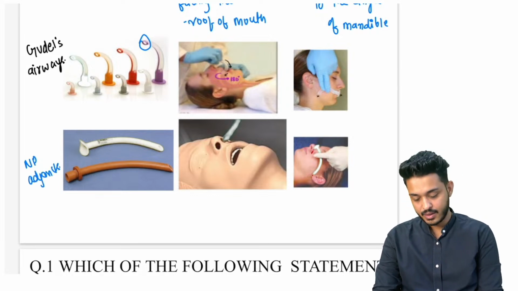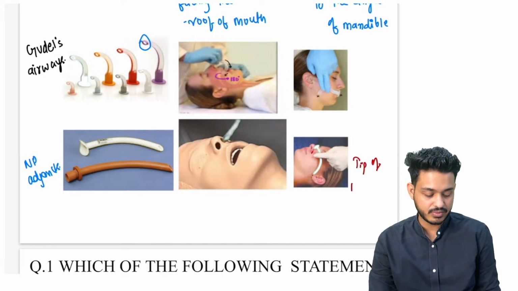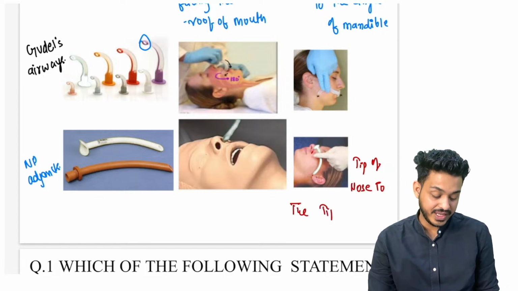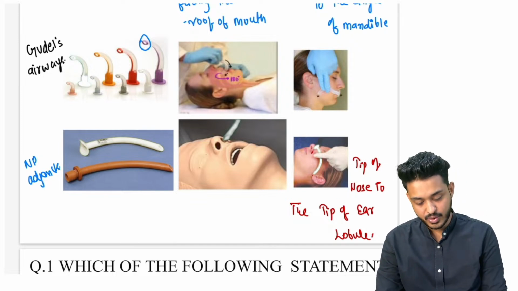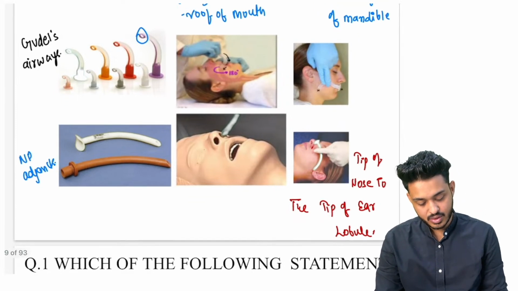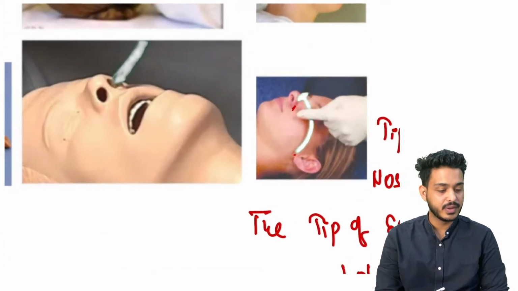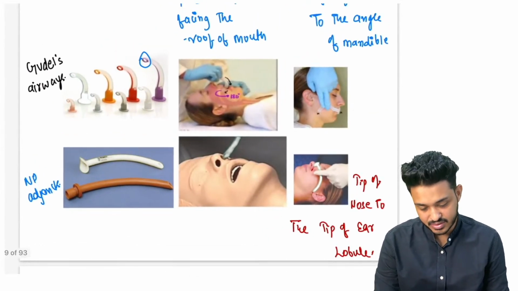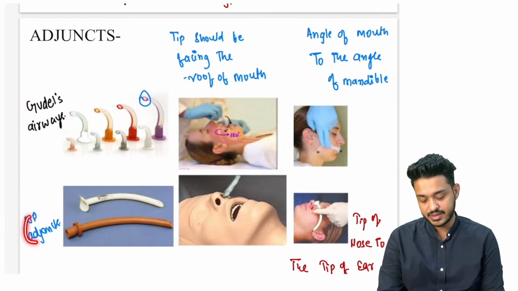Second, we are having nasopharyngeal adjuncts. How are these inserted? Similarly. How will you take the size? From the tip of the nose to the tip of the ear lobule. So if you see a tube that goes through the nose, sized from the tip of the nose to the tip of the ear lobule, that is going to be a nasopharyngeal tube that we are going to use. The Goodell's airway question has already been asked, this is also important, right?